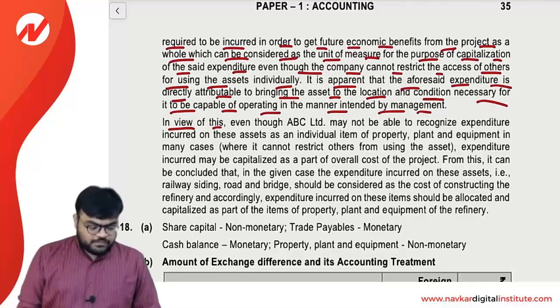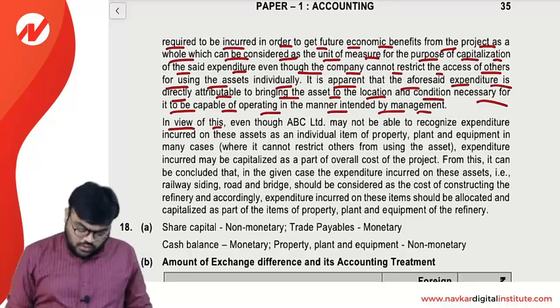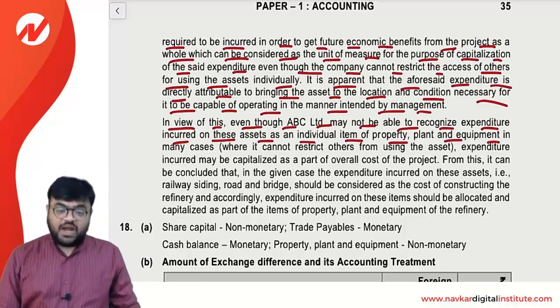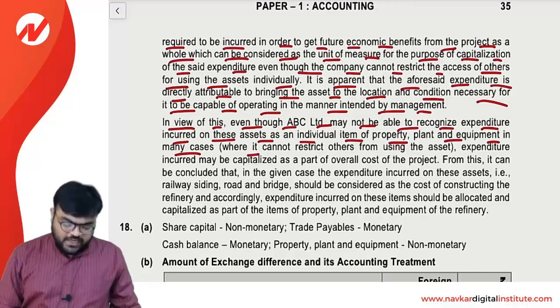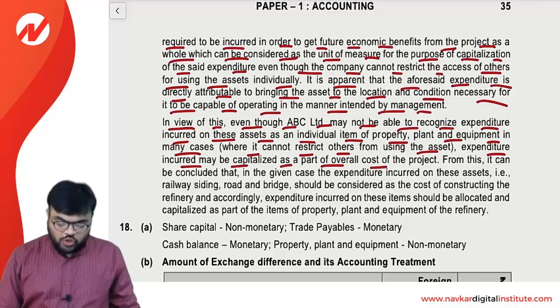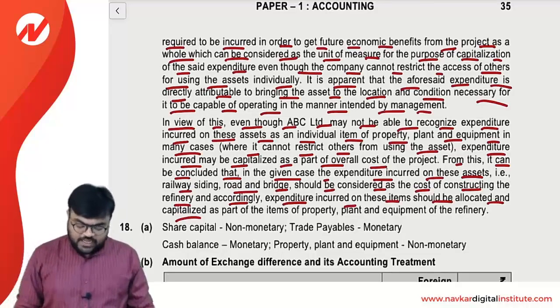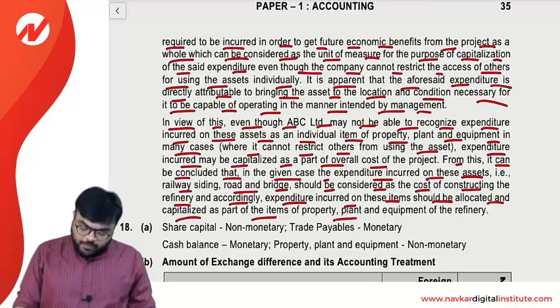In view of this, even though ABC Limited may not be able to recognize the expenditure incurred on this asset as an individual item of property, plant and equipment, in many cases where it cannot restrict others from using the asset, the expenditure incurred may be capitalized as a part of the overall cost of the project. From this, it can be concluded that in the given case, the expenditure incurred on this asset, that is railway sidings, road and bridge, should be considered as the cost of constructing the refinery, and accordingly, expenditure incurred on this item should be allocated and capitalized as a part of the items of property, plant and equipment of the refinery.